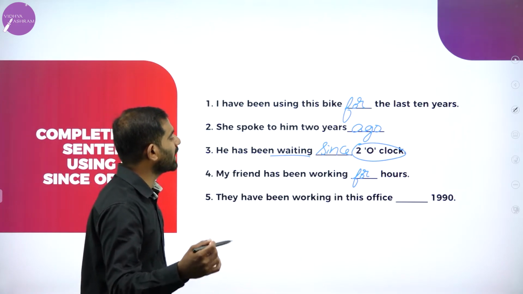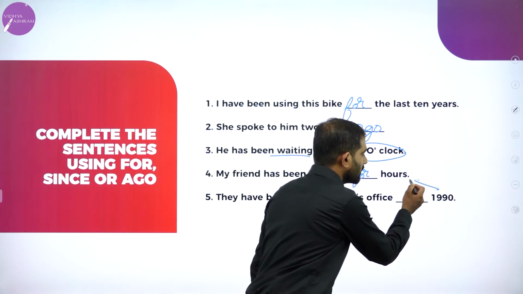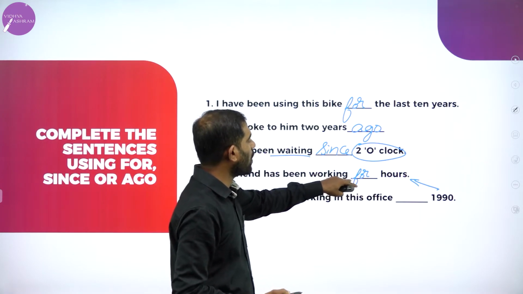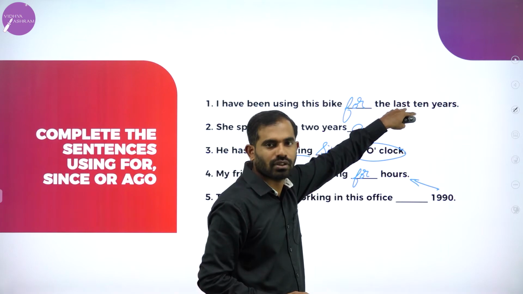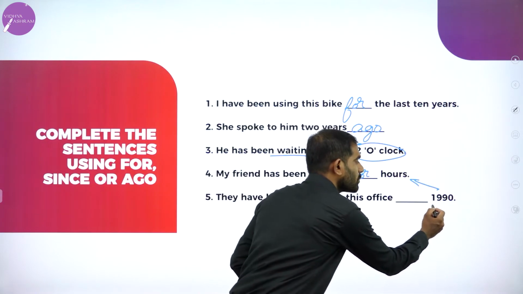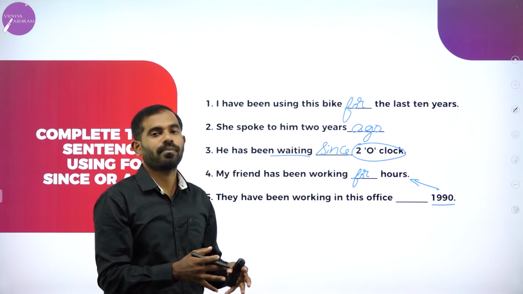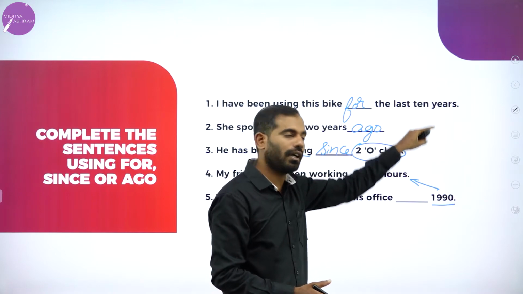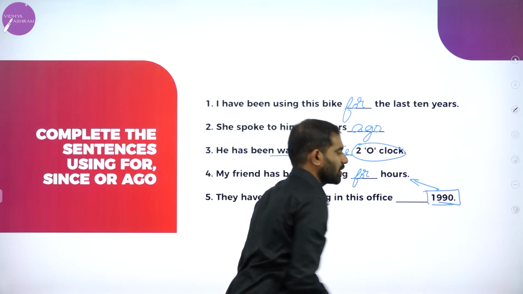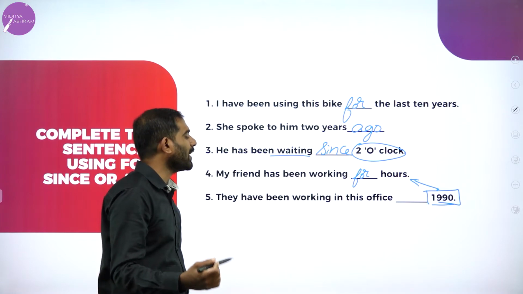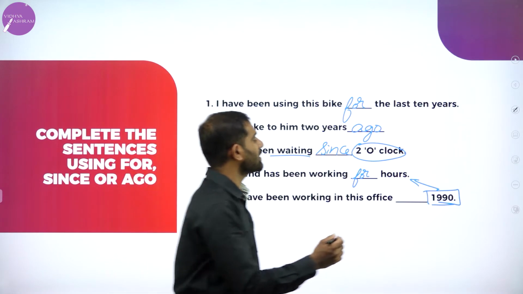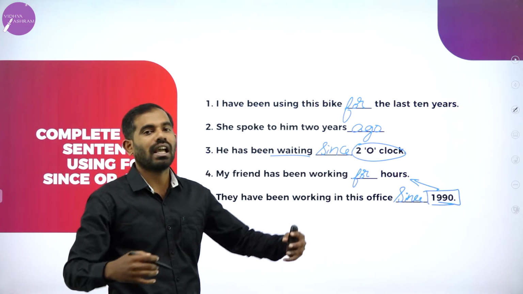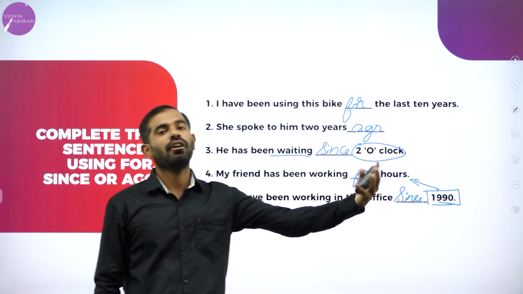They have been working in this office. Now this is the appropriate clarification I can give you. Here we have spoken about hours, years, but here we are speaking about a certain year, certain numbers. It is also a certain number, but when it is written in numericals, it is since. They have been working in this office since 1990, and they will go on working even in future.